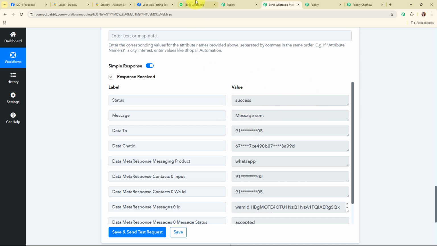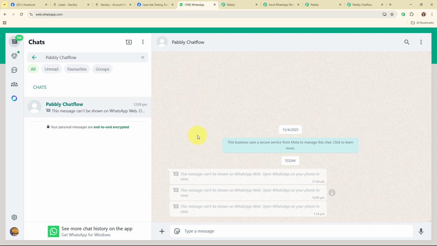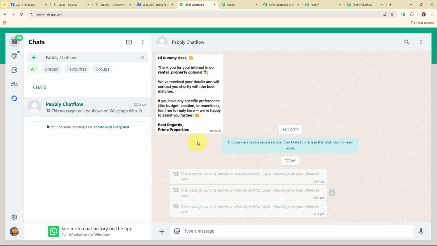So now let's go and check my WhatsApp. And here you can see again it says this message can't be shown on WhatsApp web. Open WhatsApp on your phone to view. So here again I have attached a screenshot of the message that I've received on my WhatsApp. And here you can see the lead name has been updated to dummy user. And here you can see the type of property that my lead is interested in is rental property. So this is again the same template that I've created in my Pabbly Chatflow account. Alright, so with this we have successfully set up this action step as well.